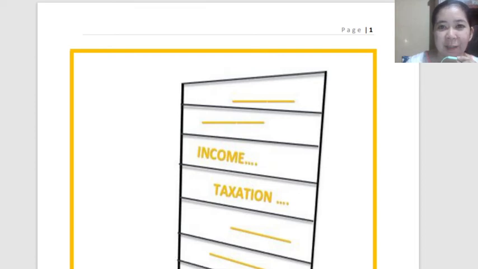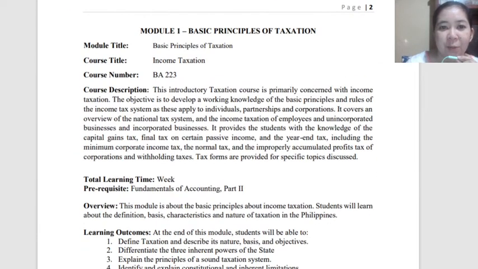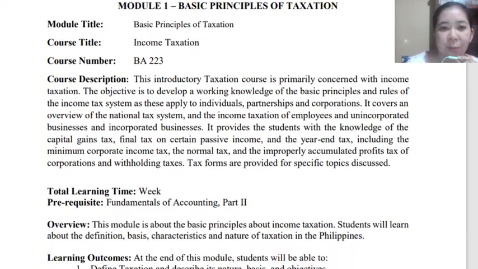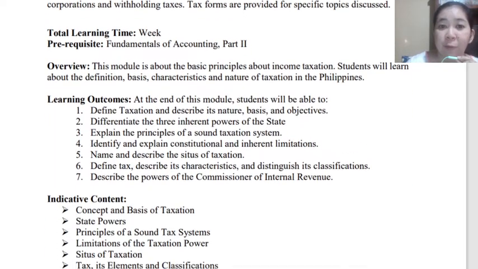Okay, so for this video lecture, we will be discussing our module 1. By the way, our course or subject is income taxation in the Philippines. For our module number 1, this is entitled Basic Principles of Taxation. Okay, so for the overview.